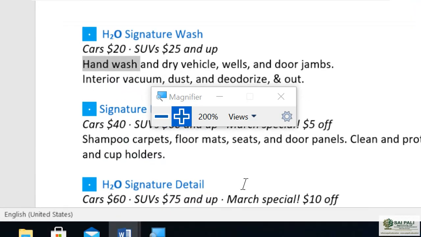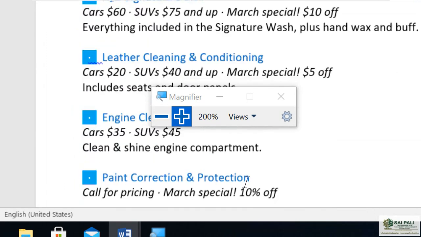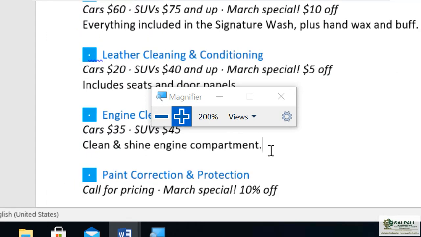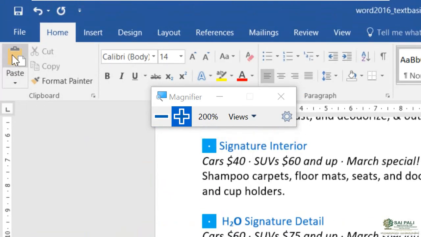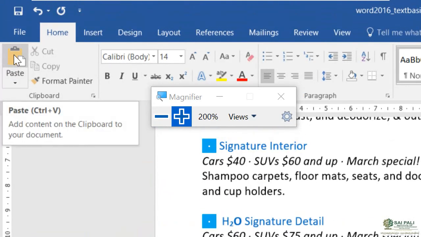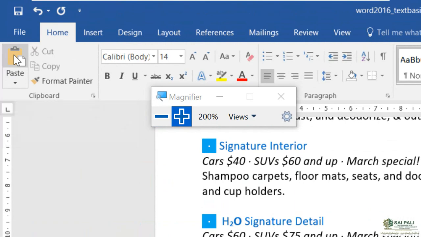Now I want to paste it somewhere. So I will go to the place where I want to paste, like here. I put my insertion point there, and then I can go for the paste command. Here in the clipboard group I have a paste command. So I will click on paste directly, or I can press Ctrl+V.